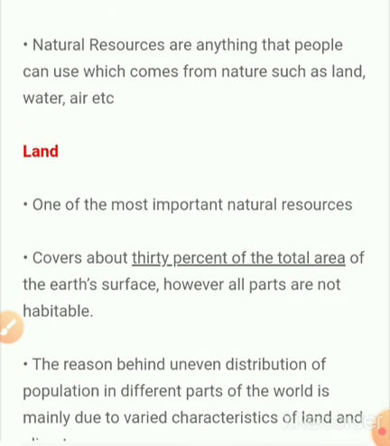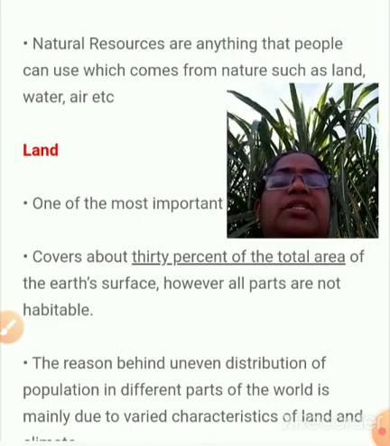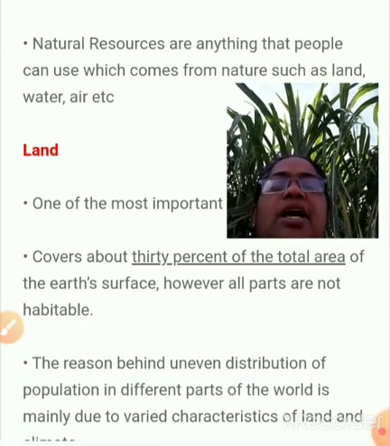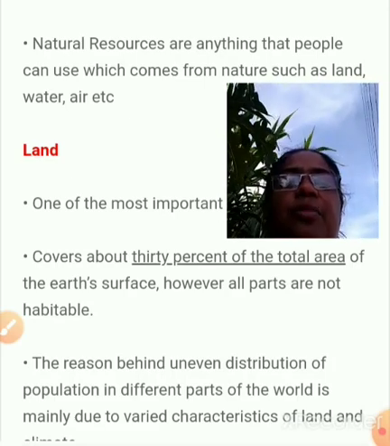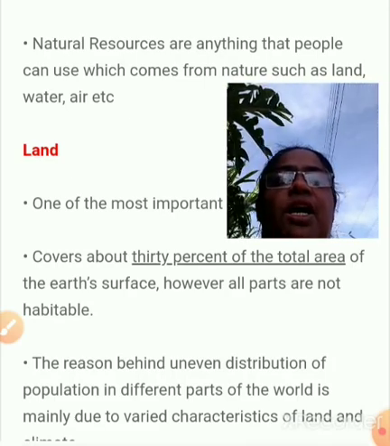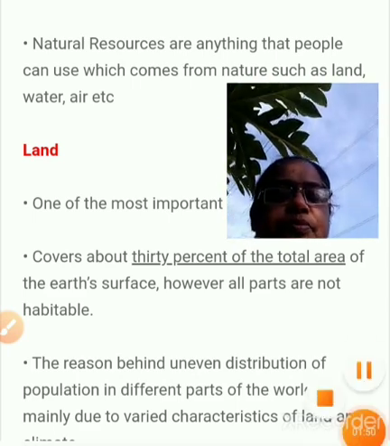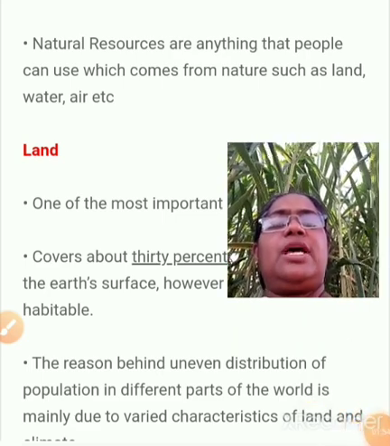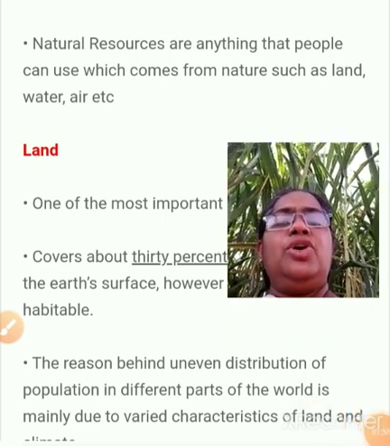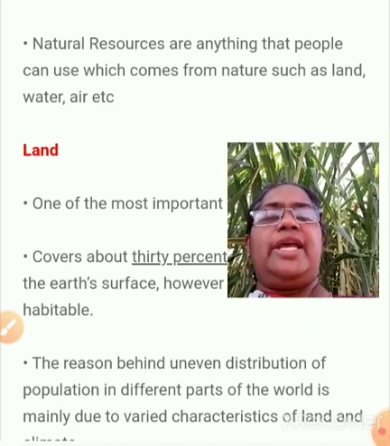So, introduction. Natural resources are anything that people can use which comes from nature, such as land, water, air, etc. So natural resources are anything that people can use which comes from nature, such as land, water, air, etc.